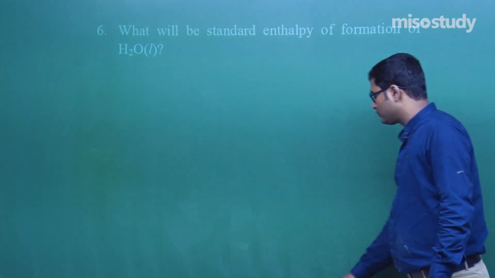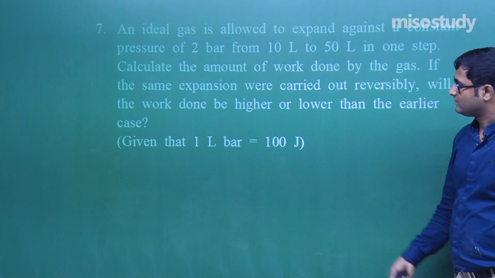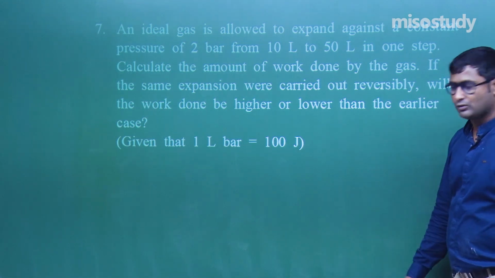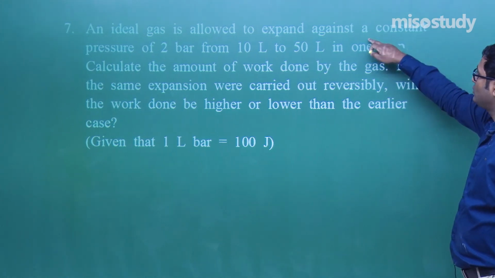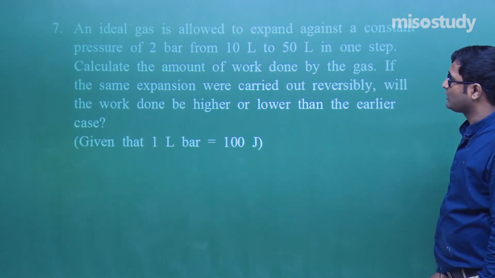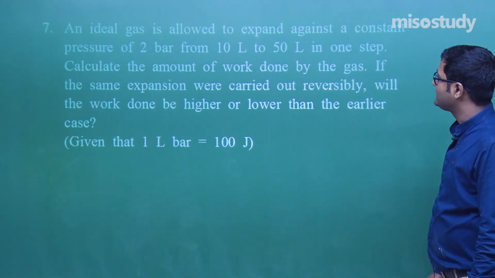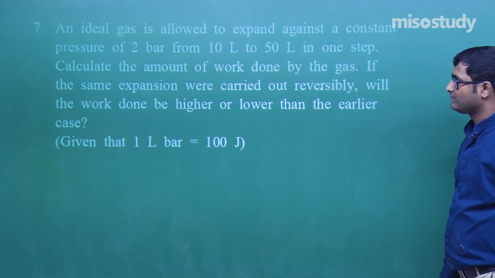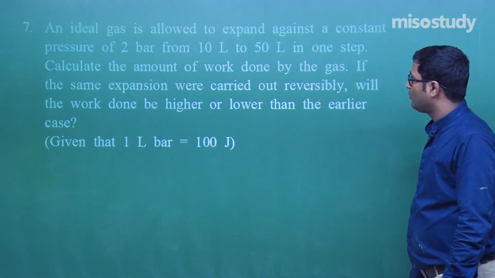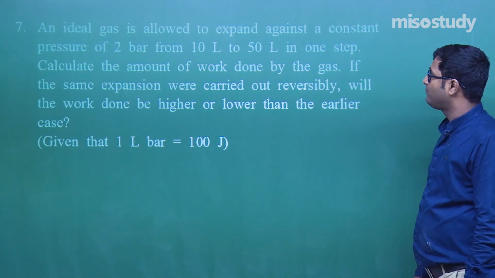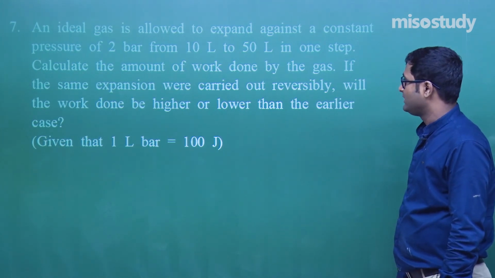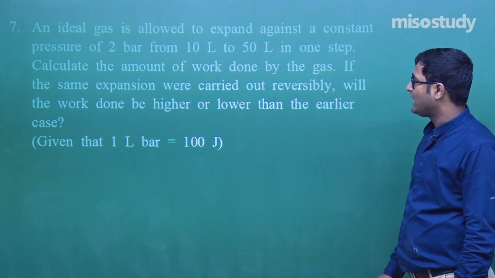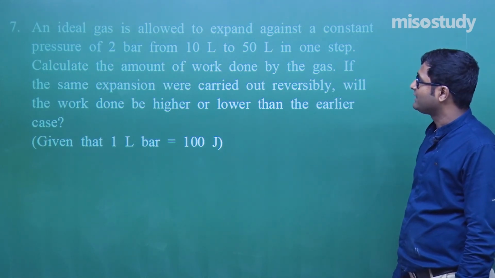Now let's move to the 7th. What is given? Read the question carefully. An ideal gas is allowed to expand against a constant pressure of 2 bar from 10 liter to 50 liter in one step. Calculate the amount of work done by the gas if the same expansion were carried out reversibly. Will the work done be higher or lower than the earlier case?